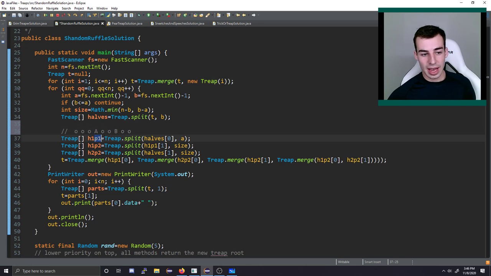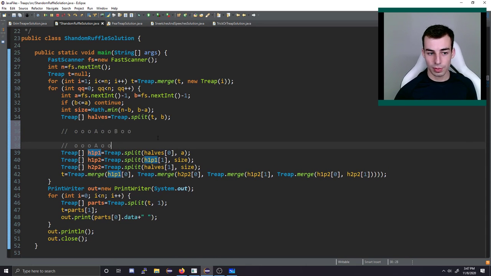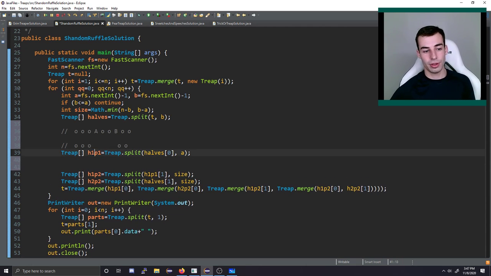Then this first part here, I want to split it at position A. So now I'll split this into two groups. So I'll have this first part followed by the second part.